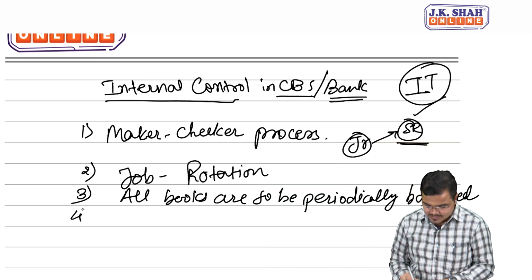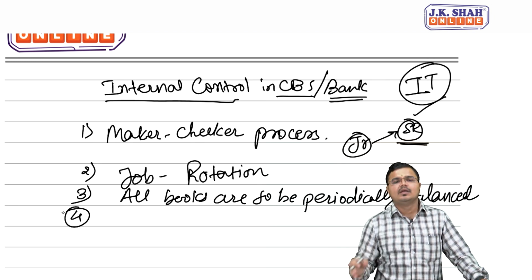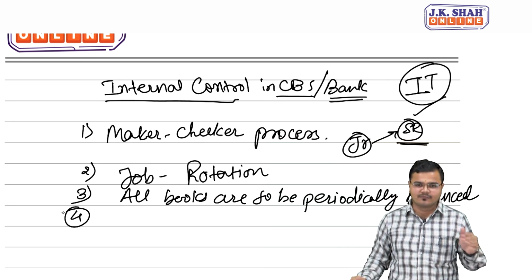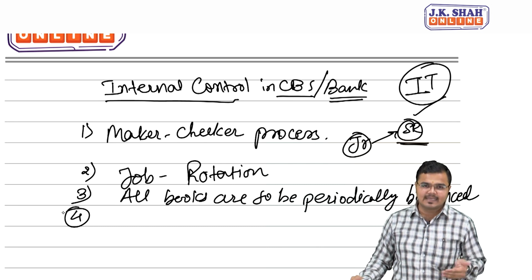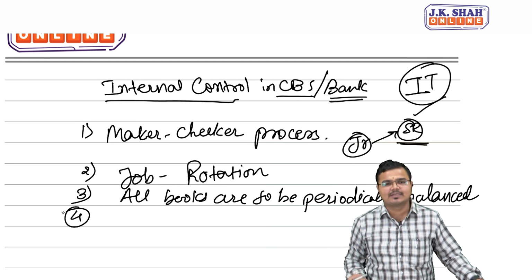Number four, suppose you come to know that certain forms or certain documents are missing, then it is your responsibility to bring it to the notice of the top level executives or the senior persons.